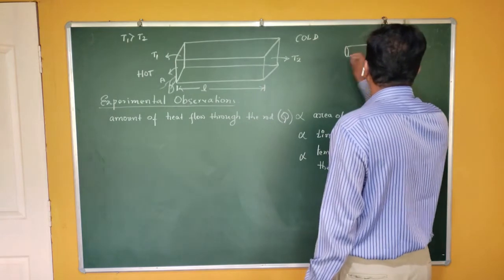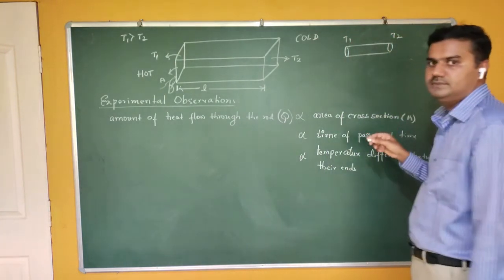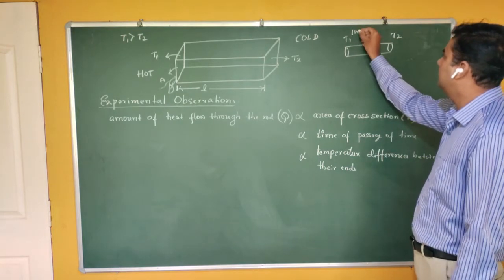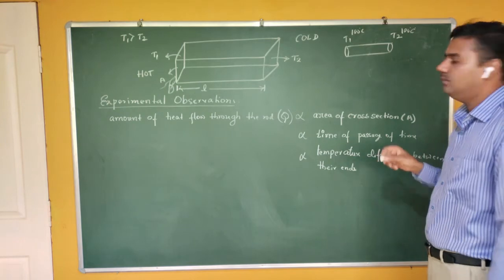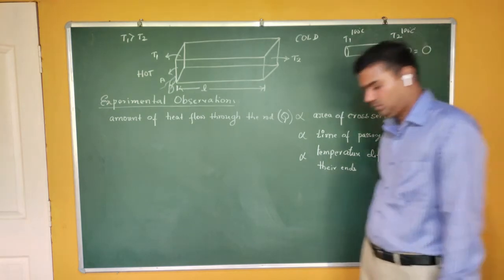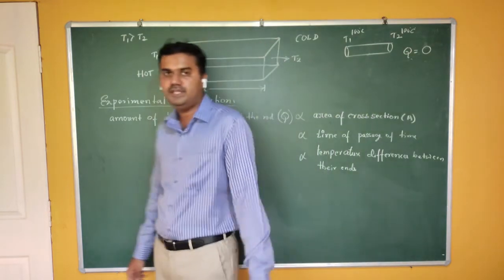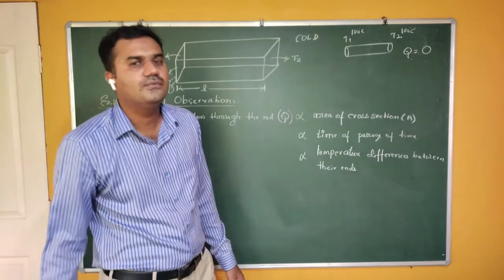Say on a metallic rod, this end is T1 and this end is T2. If T1 is at 100 degrees centigrade and T2 is also at 100 degrees centigrade, then what is the amount of heat flowing through this metallic rod? It is zero. Heat flows only when there is a temperature difference. If there is no temperature difference, then heat doesn't flow.